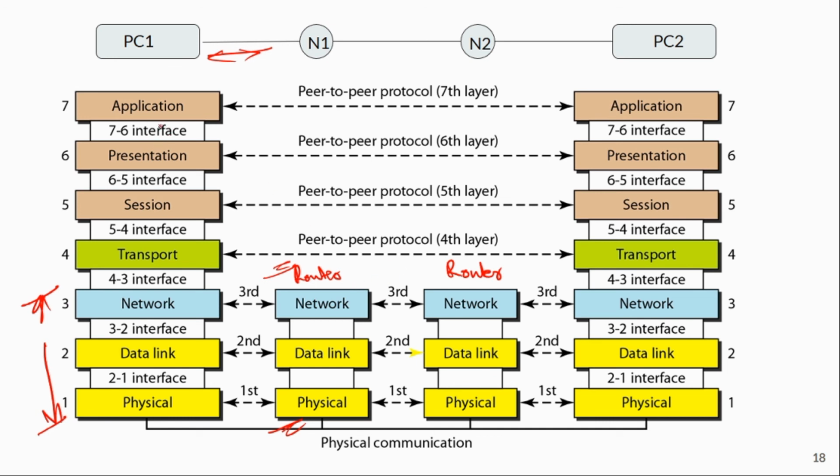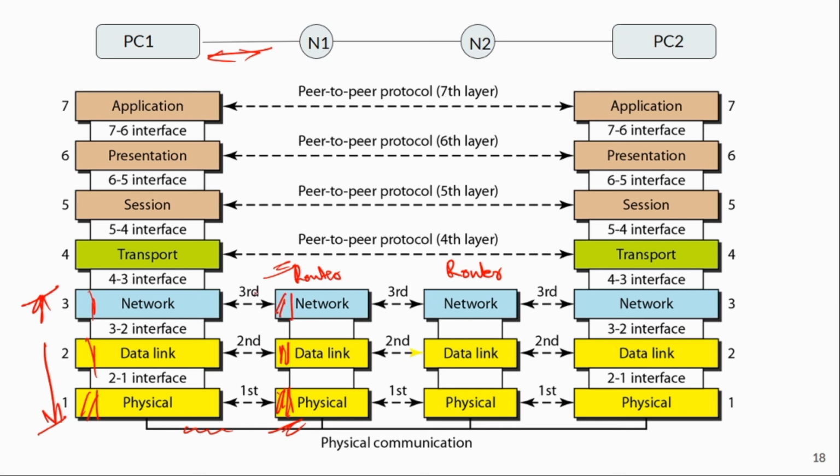The communication is like this. PC1, its application layer, will take the data. It will be given to the presentation layer, then session layer, then transport layer, network, data link, physical, like that. It will go over the media to the physical layer of N1. Then the physical header from PC1 will be analyzed by this device. The data link header will be analyzed by this device. The network header will be analyzed by this device.